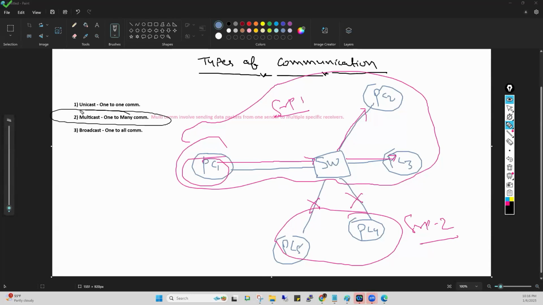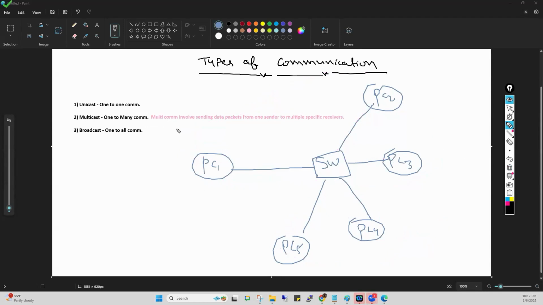Is this clear to all of you? Everyone, tell me. Multicast means just sending our data to many devices, not all. That is called multicast communication. For example, I don't know if you guys know or not, that is the router. On the router, we are using, for example, any routing protocol like OSPF. I'm just telling you, okay, now if you don't know, don't worry about it, because in our routing classes, we are going to cover it. I'm just telling you for your information.